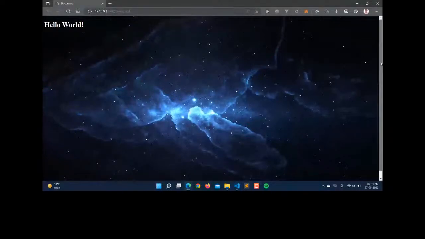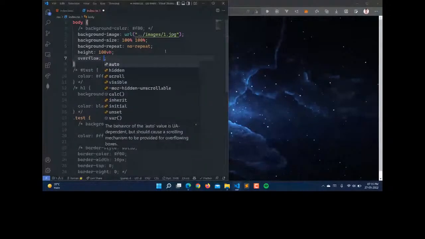If you don't want anything to overflow from the body, meaning it should not go below the body, for example if you have only one landing page and your content should not overflow, to stop that we have the property overflow. It has the values auto, hidden, scroll, and visible. Scroll will show the scroll bar.